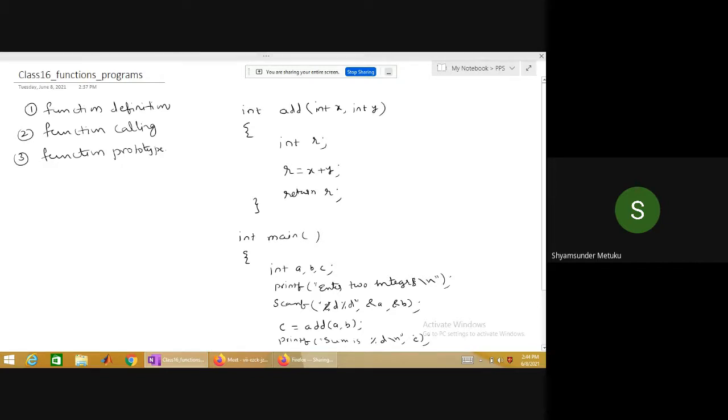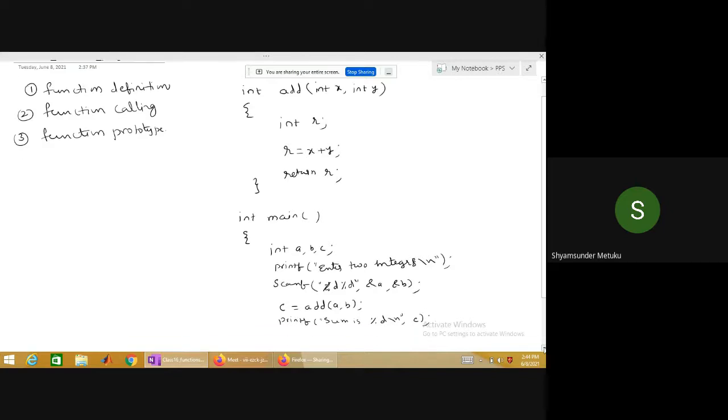Just a minute. I just wanted to see both the function definition as well as the main program on the same screen, so that is the reason I'm not going much beyond it. So let me have getch, then return 0, the end. So here, function definition means this is a function definition, where this particular thing is the return type.